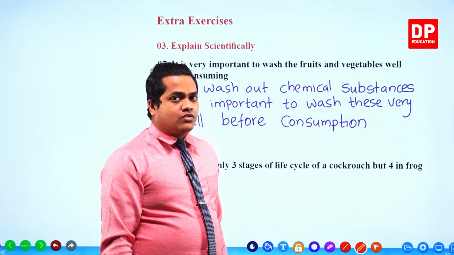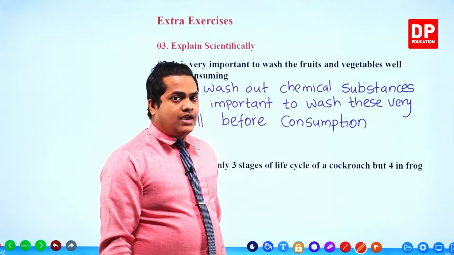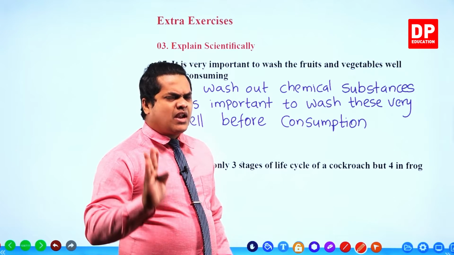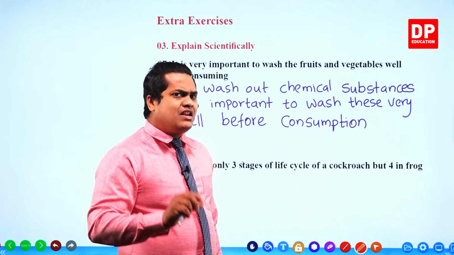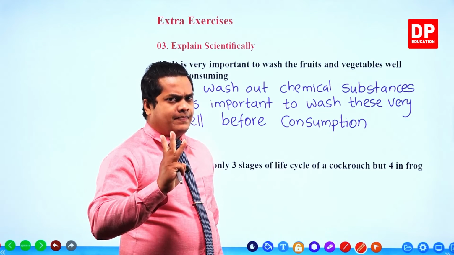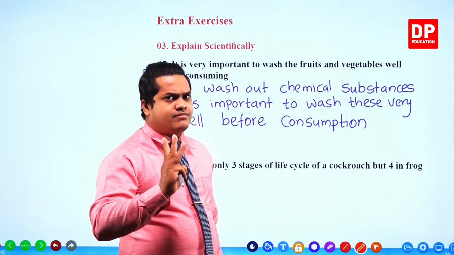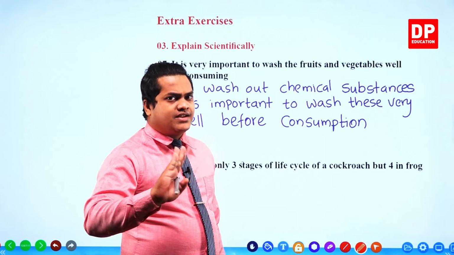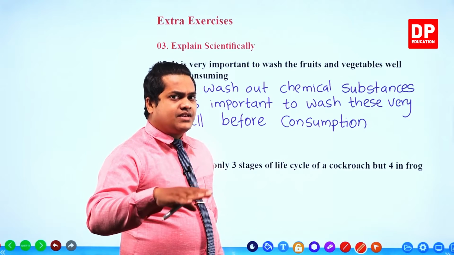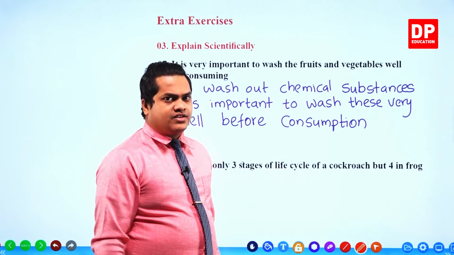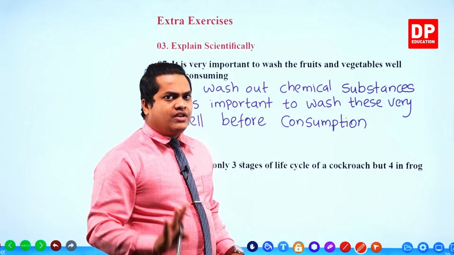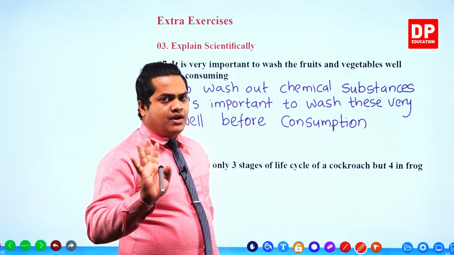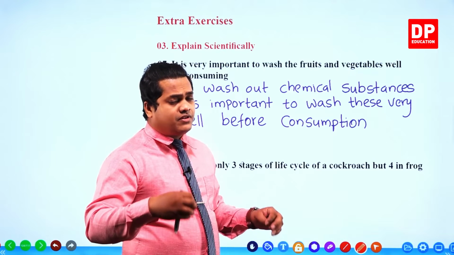So therefore, cockroach has only 3, but frog has more than 4 actually. But up to our level, we are discussing only 3 stages. Remember that. Other stages are discussed in your later grades, my dear children. Up to our knowledge, we are discussing only 3 stages: eggs, tadpole, and the adult. But however, there are several stages.